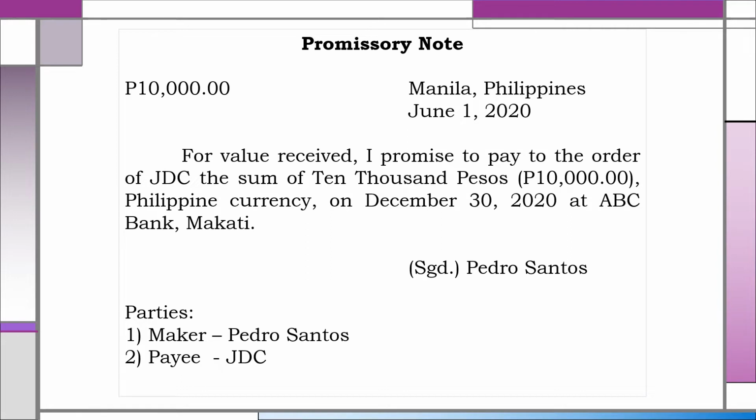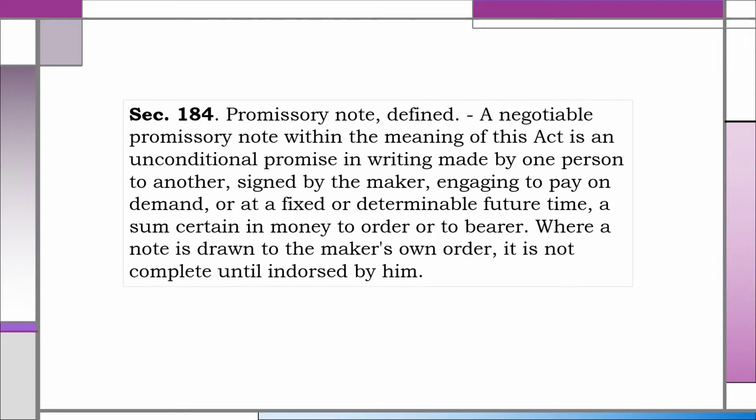Signed, Pedro Santos. Who are the parties to a promissory note? We have Pedro Santos, the maker, and JDC, the payee. The maker is the debtor and the payee is the creditor. Sa promissory note, nangangako si maker na magbabayad kay payee. Si maker ang promisor at si payee ang promisee.